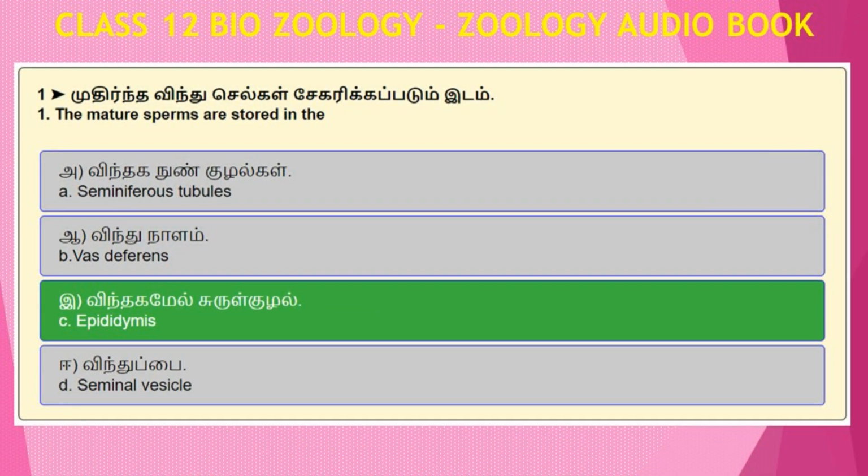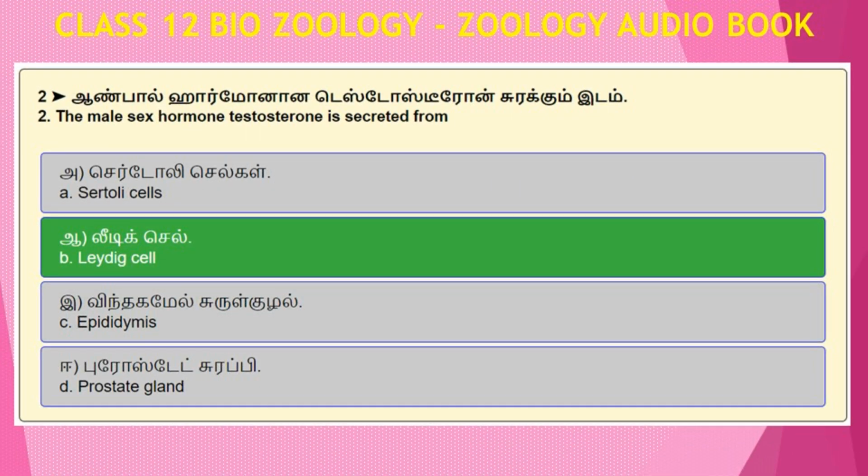Question number 1. The mature sperms are stored in the Option A, seminiferous tubules. Option B, vas deferens. Option C, epididymis. Option D, seminal vesicle. Answer to this question number 1 is Option C, epididymis. Question number 2. The male sex hormone testosterone is secreted from Option A, Sertoli cells. Option B, Leydig cell. Option C, epididymis. Option D, prostate gland. Answer to this question number 2 is Option B, Leydig cell.